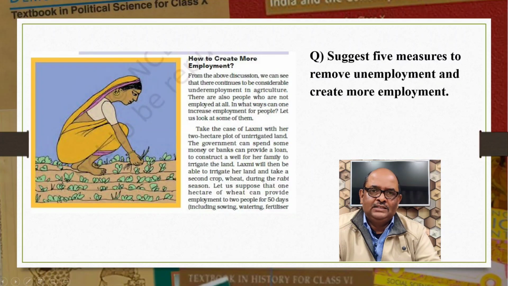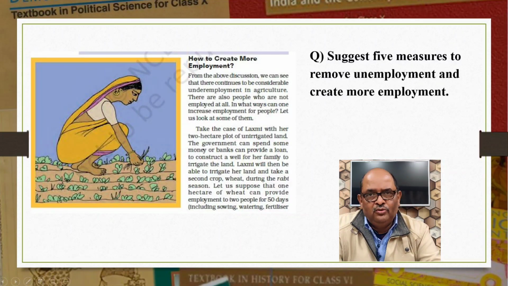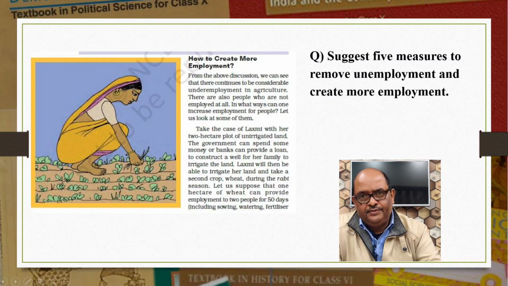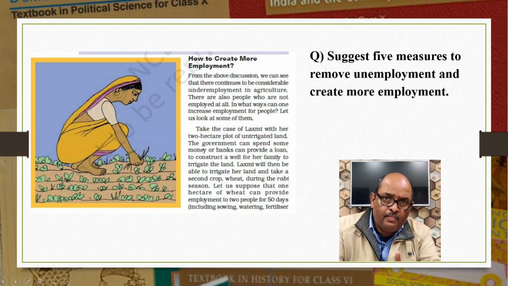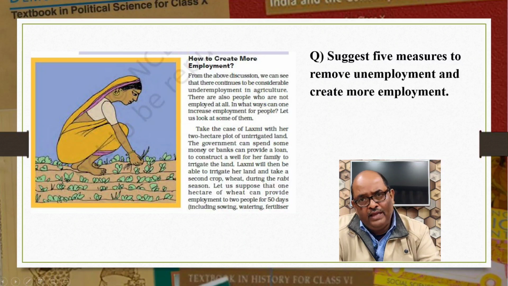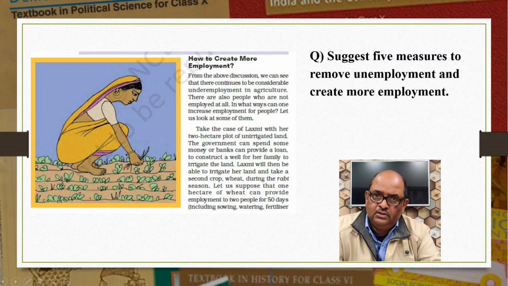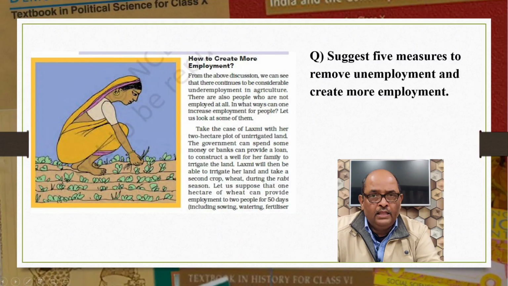Let us now talk about unemployment. Suggest 5 measures to remove unemployment and create more employment. First, remember the story of Lakshmi in your textbook. The government can provide loans through banks at cheap rates to the small farmers to improve their irrigational facilities, like constructing a well, so that they can irrigate their land well and get 2 to 3 crops a year instead of 1. Thus, more people can be employed in the same field. You can narrate the story of Lakshmi also in short if you don't have enough stuff in your stock.